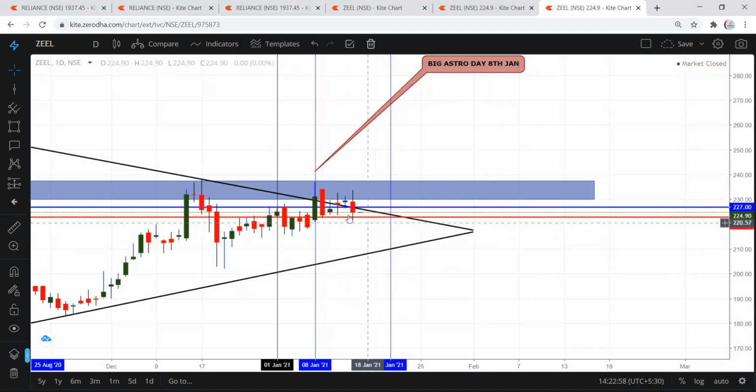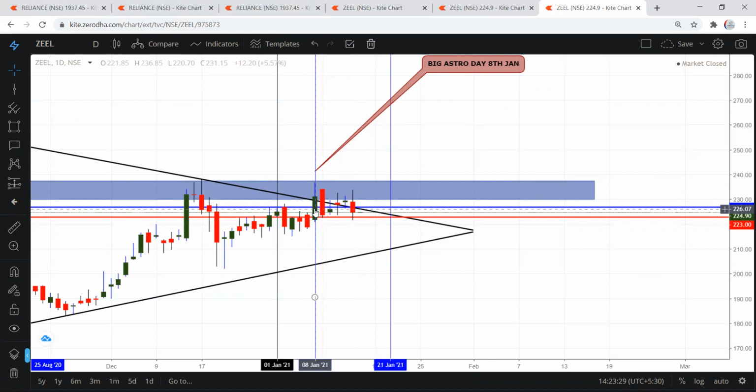You need to buy above 226.25 whenever it closes above, and the stop loss is only 3 rupees, 223. If it closes below 223, please avoid buying in this share. You need to buy only above this level. For a positional buy, you can take it above 236.85, about 237.